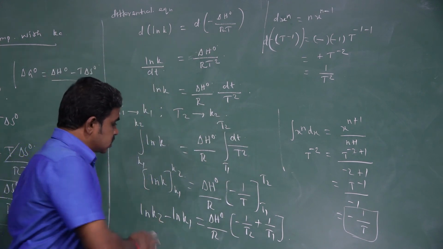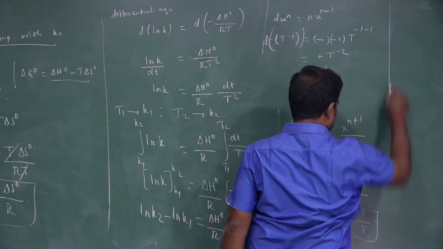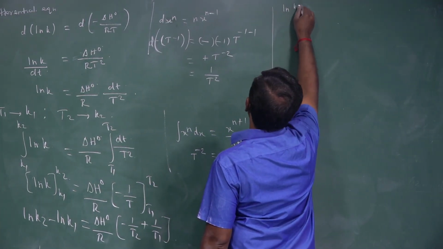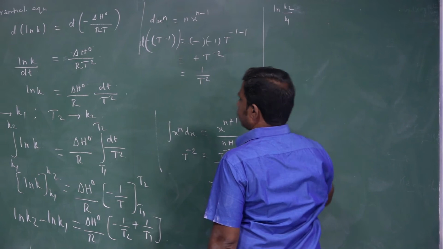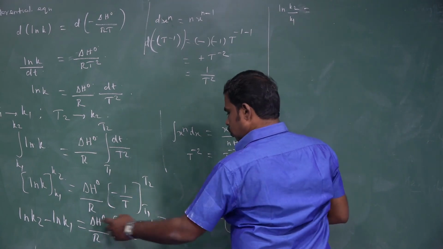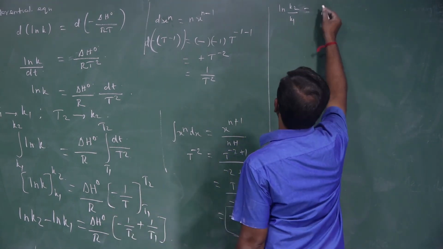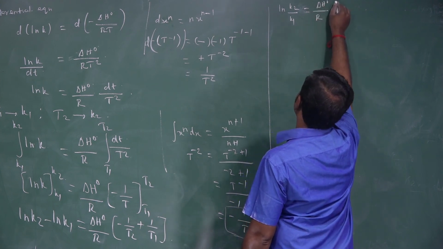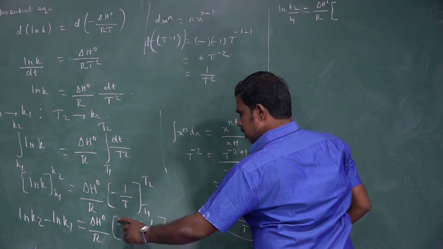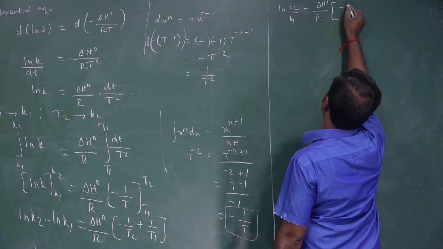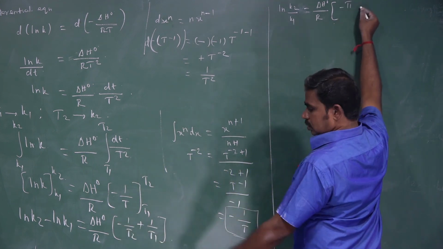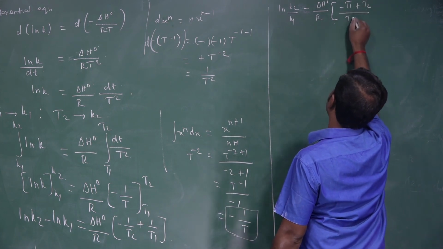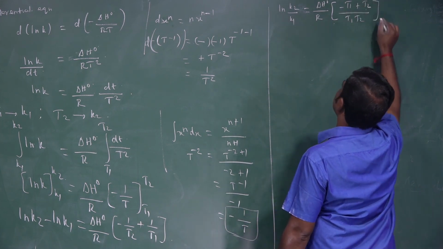Correct? Now solving this, ln K2 by K1 is equal to delta H naught by R into minus T1 plus T2 divided by T1 into T2.